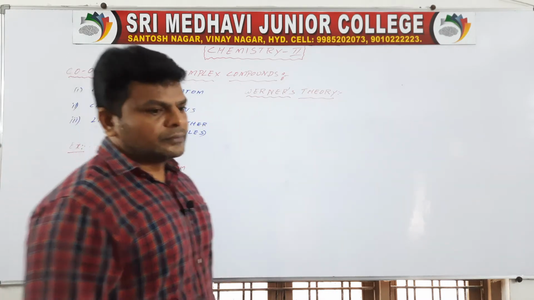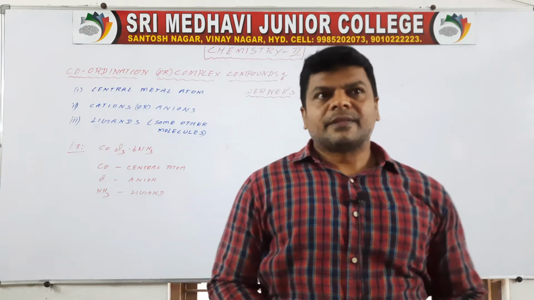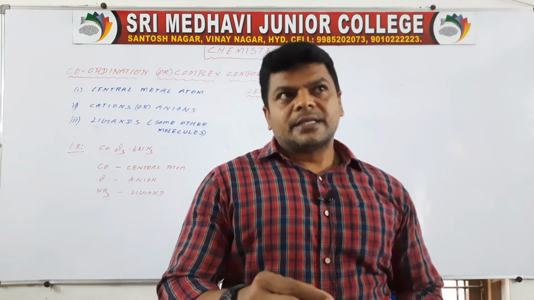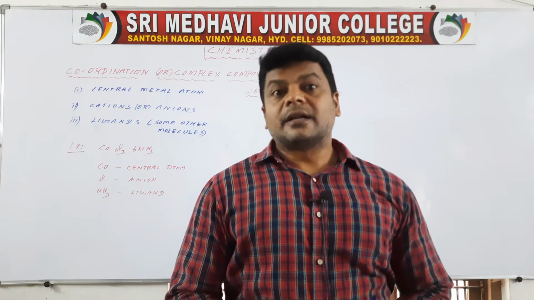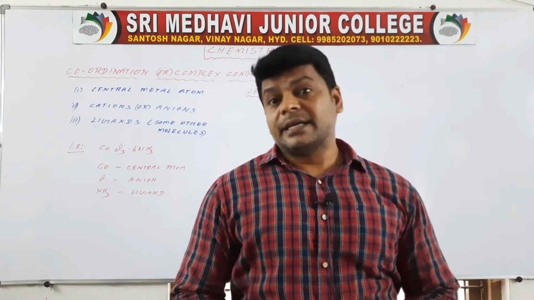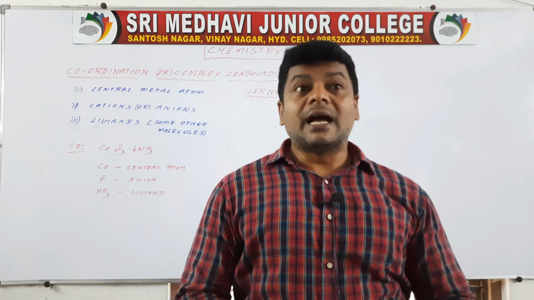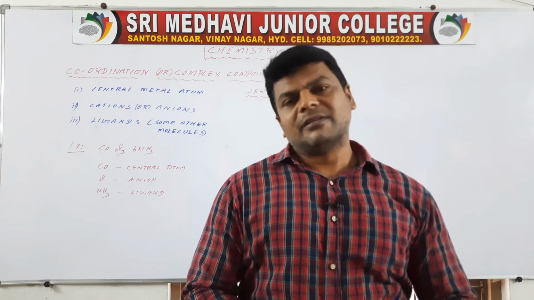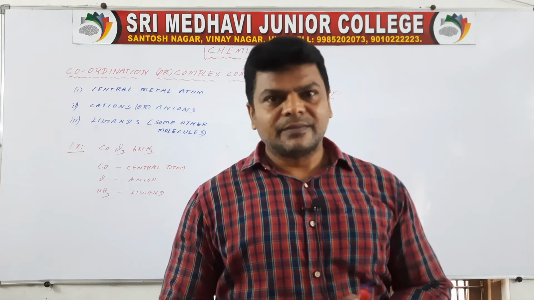See here, according to Werner, transition metal acts as a central atom. So the central metal atom has two types of valencies, primary valency and secondary valency.